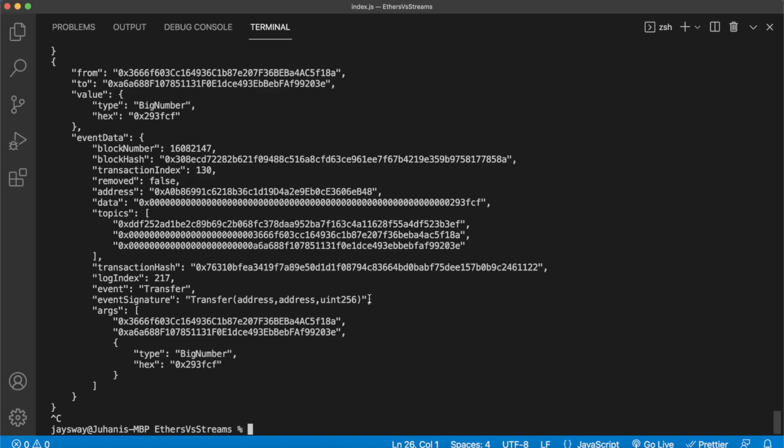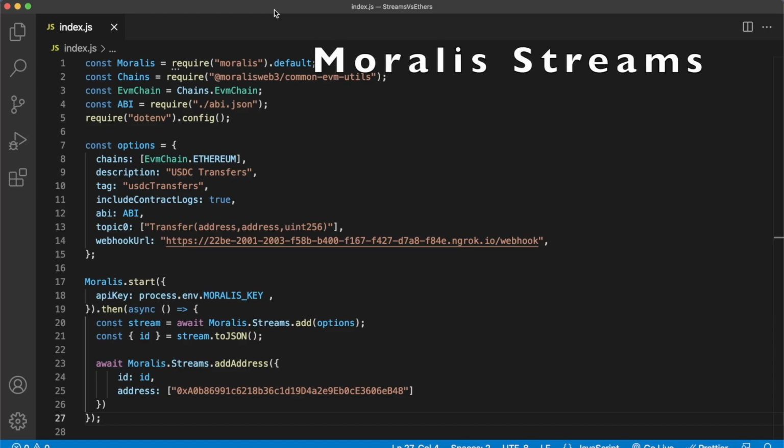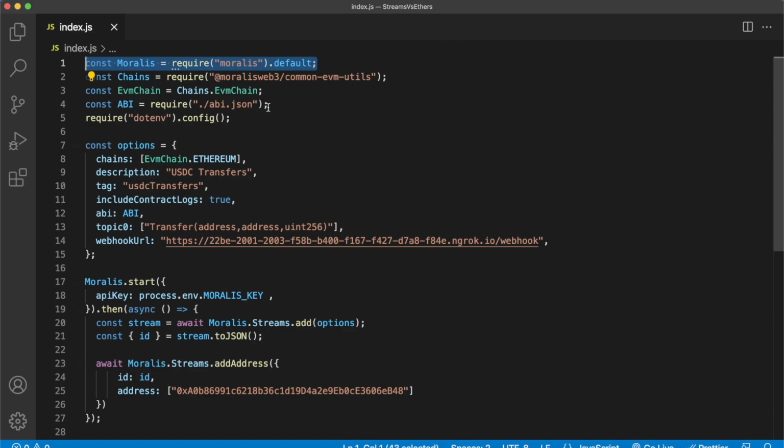So now let's open up a second example using Moralis Streams and see what the response for the same event, any USDC transfer, would be using Moralis Streams and the webhook that we're provided with. All right, beautiful. So here we have the exact same blockchain listener, but set up with Moralis Streams. As you see, we're using the Moralis.js SDK, and we're using the same contract ABI for ERC20 token transfers, and then we provide these options.